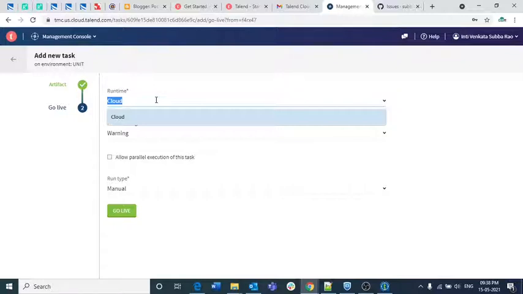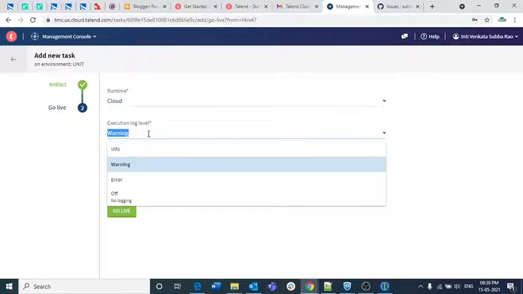So by default we have only one option, that is cloud, in the runtime. So basically your job will run in a cloud, not within your local system. And what is the execution log level? If you want the complete information, like single step by step execution, then you need to click info. If you need only the warnings in the job, then you need to click warnings. If you want only errors, then you need to click error. If you don't want any log at all, then you can click no logging.